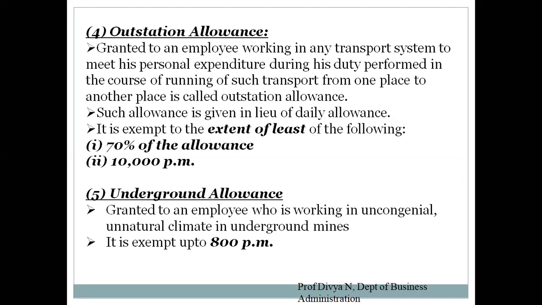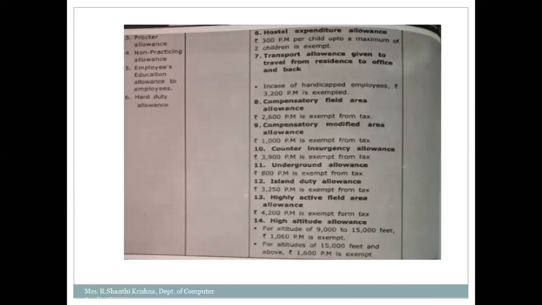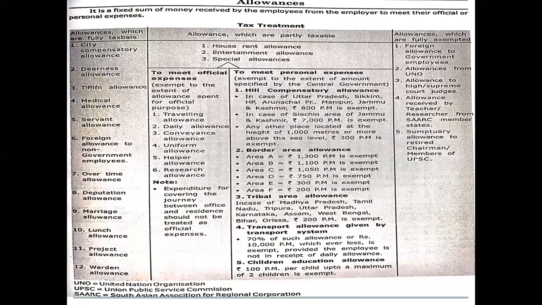So all these exemptions are per month. When you're calculating, you will convert everything to annual basis. Okay, so as I told you, please go through all these allowances and search for the meaning online. City compensatory allowance is nothing but, depending upon the city and the standard of living in that particular city, the allowances will vary.